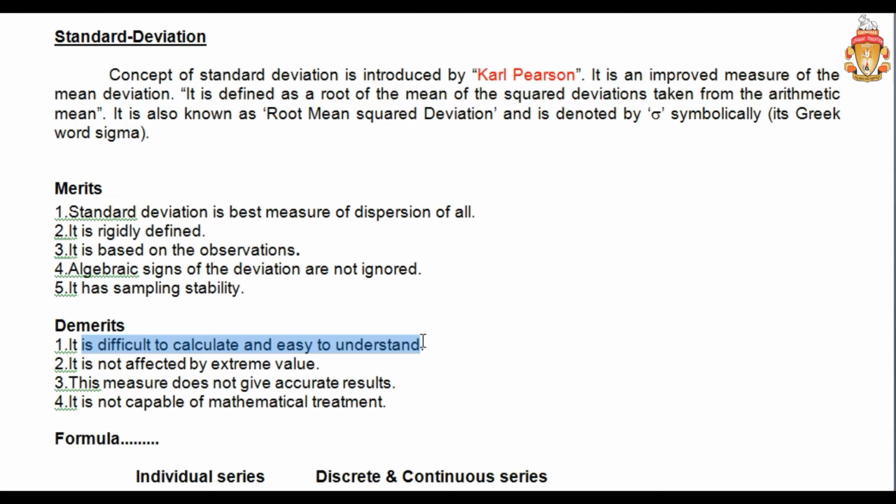It is affected by extreme items. Extreme items mean the beginning and end numbers, so this measure does not give an accurate result. Even though it is called accurate here, sometimes it is inaccurate also.